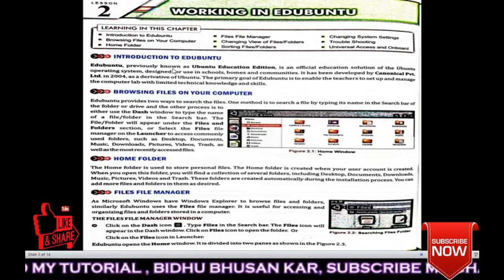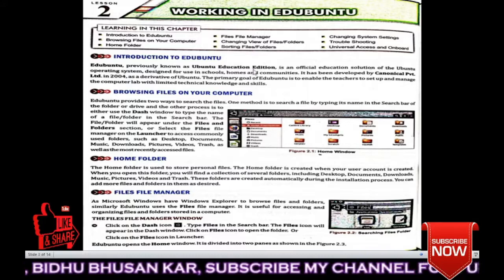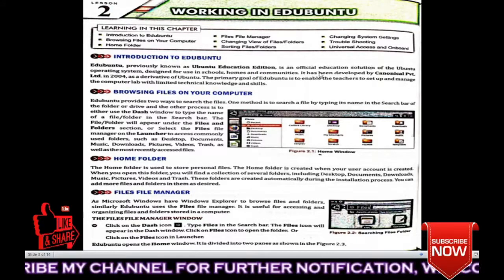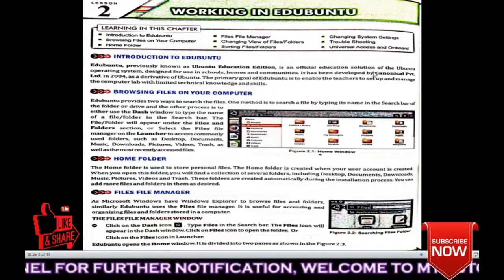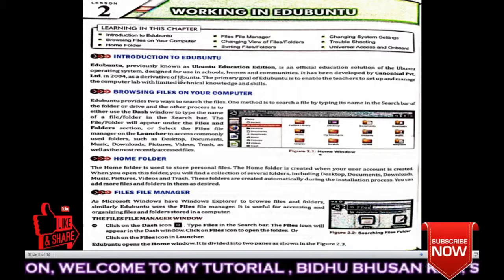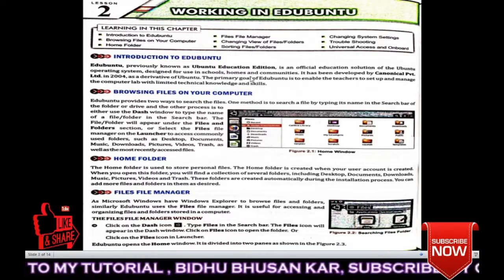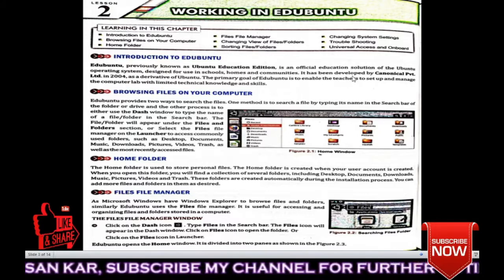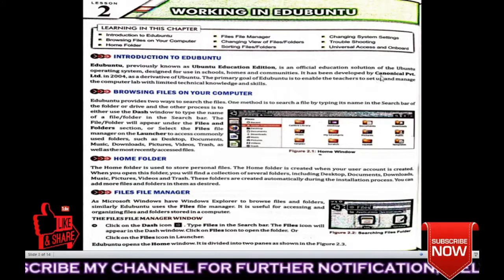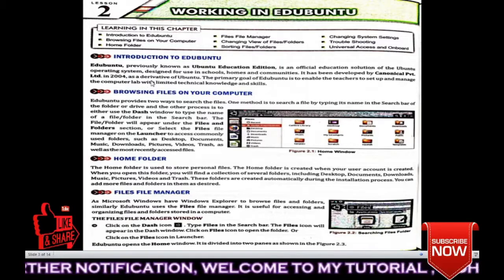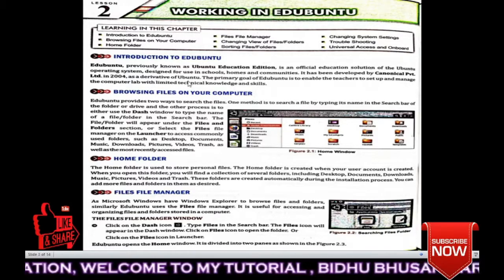Ubuntu, previously known as Ubuntu Education Edition, is an official education solution of the Ubuntu operating system. Designed for use in schools, homes, and communities, it has been developed by Canonical Private Limited in 2004 as a derivative of Ubuntu.